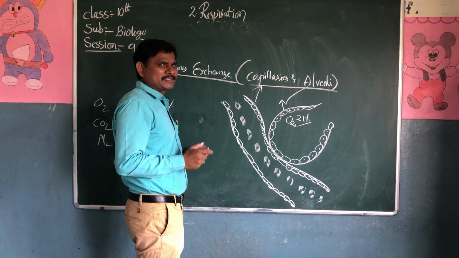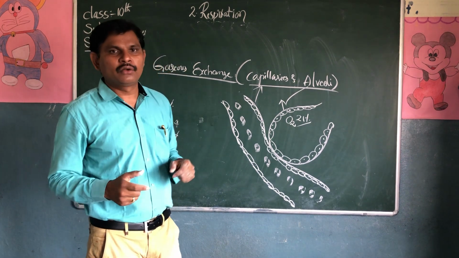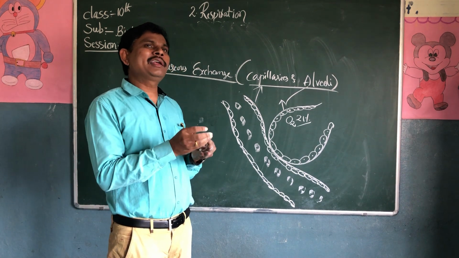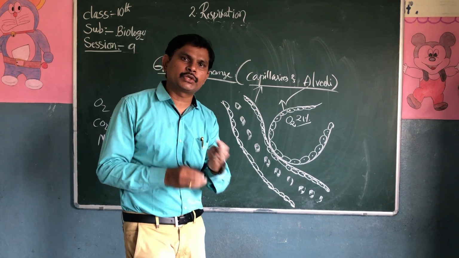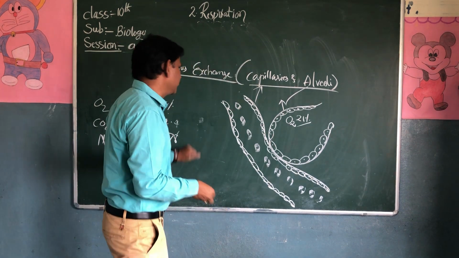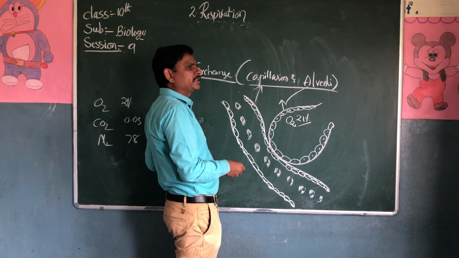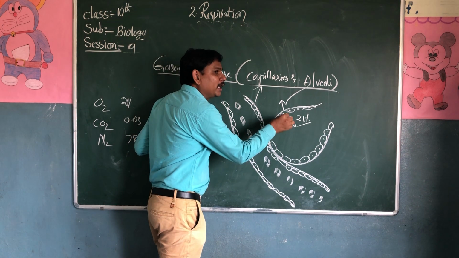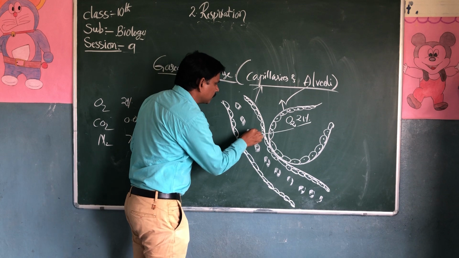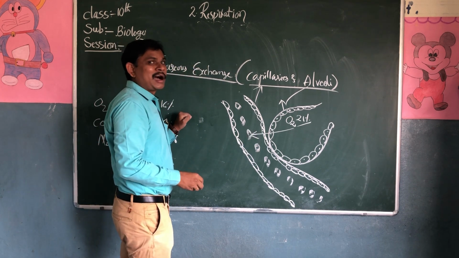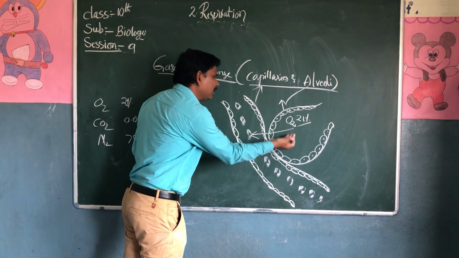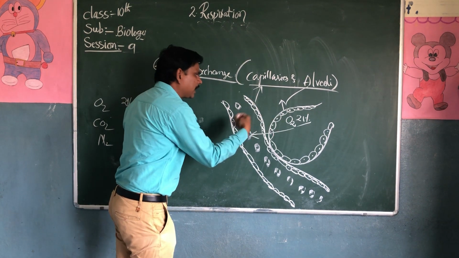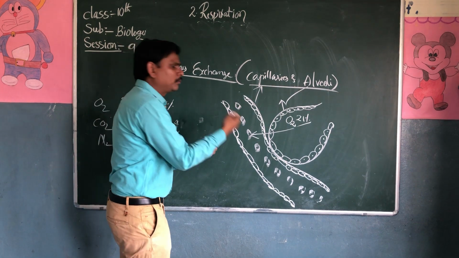Due to the diffusion process, we already discussed in the last class what is diffusion and what is osmosis. What is diffusion? The molecules move from high concentration to low concentration. It exactly happens in the alveoli and capillaries. The oxygen molecules move from high concentration to low concentration. The oxygen moves from the alveoli into the blood capillaries, where blood is there. This oxygen is mixed into the blood.